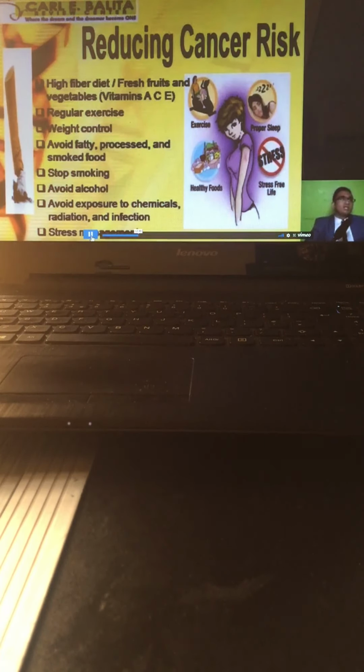Ano yung antioxidants na matatagpuan lamang natin sa fruits and vegetables? That is your vitamin A, C, and E. From the word antioxidants, it prevents oxidation of cell, it prevents destruction of cell, thus mutation of that specific cells would not occur. So again, what are those vitamins? Vitamins A, C, and E.